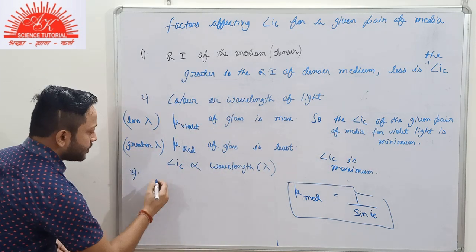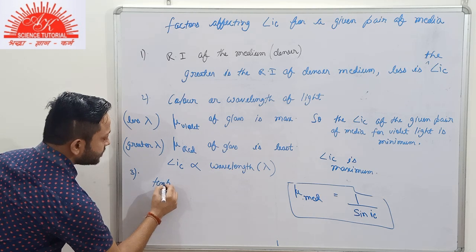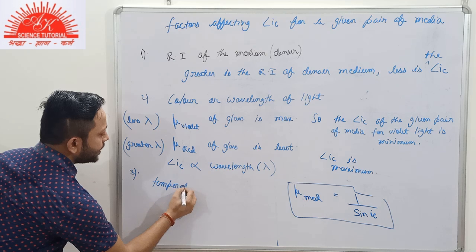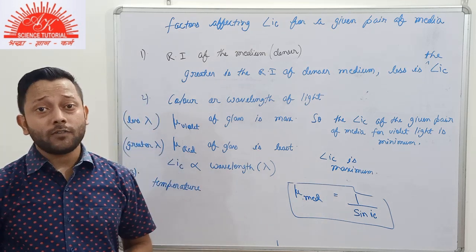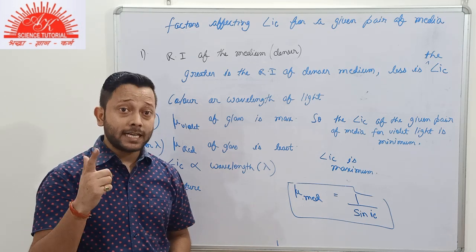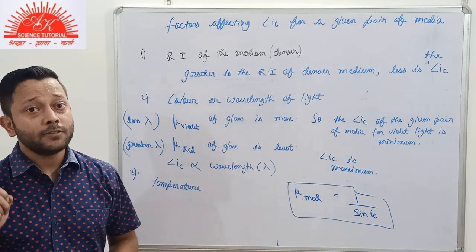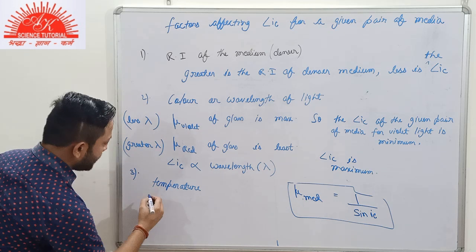The third factor, temperature. You know, if we increase the temperature of any optical medium, then the speed of light in that medium will increase, and that is why the refractive index will decrease. I'll write it here.